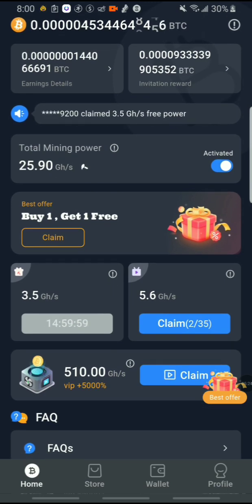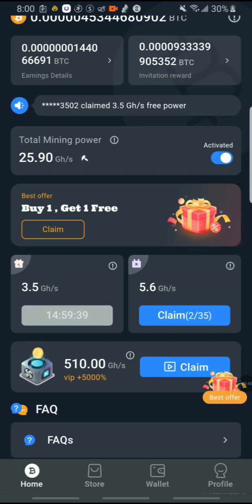Once you do that, you're on this page. You have to search the money making app where it says free. You want to make sure it is free, because if it's not, you're going to have to pay. Okay, so let's keep that in consideration. At the top of the screen here, it says total mining power. You want to make sure that is activated, right?